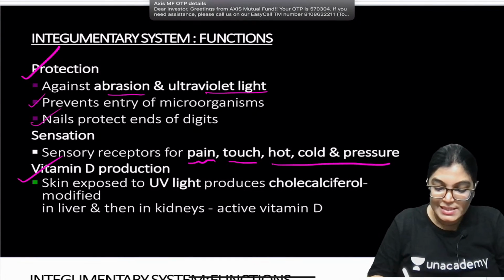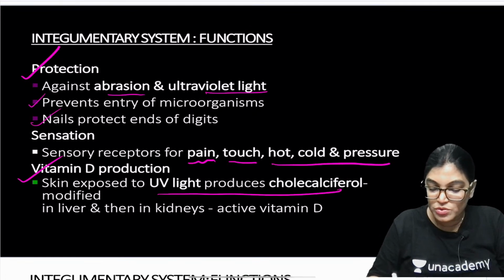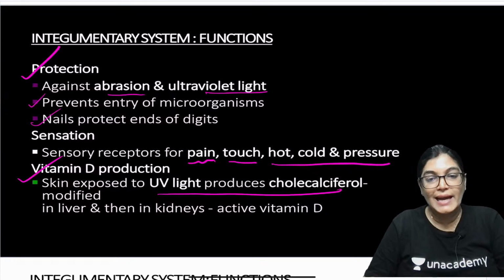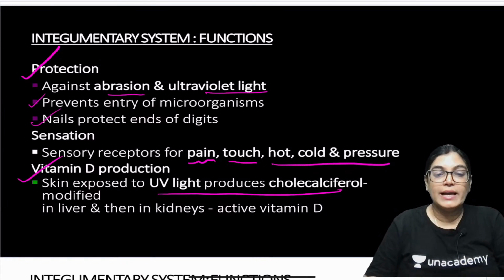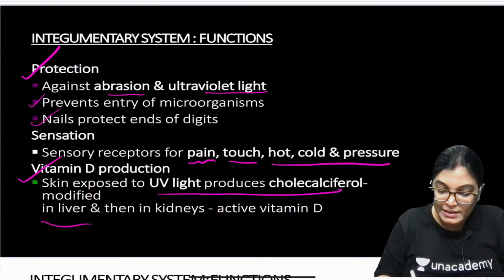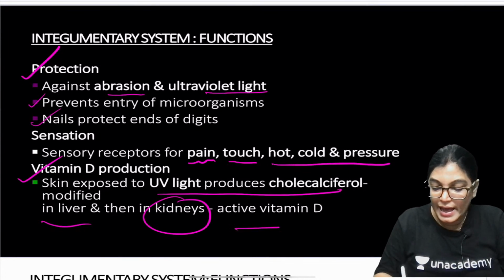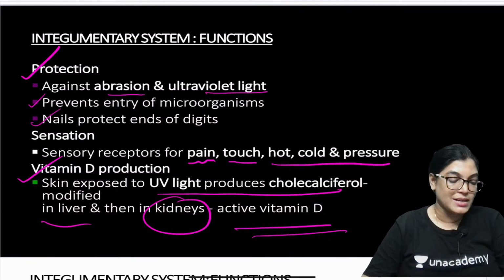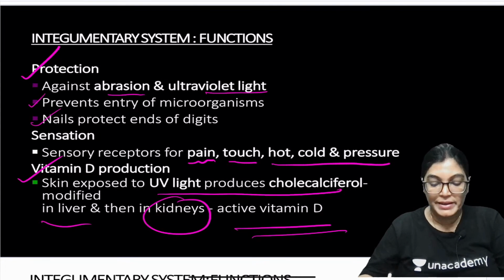Vitamin D production: when the skin is exposed to ultraviolet light, it produces cholecalciferol. It gets modified in the liver, and then it is modified in the kidney, and active vitamin D formation takes place. So we can say that the skin is also involved in production of vitamin D.